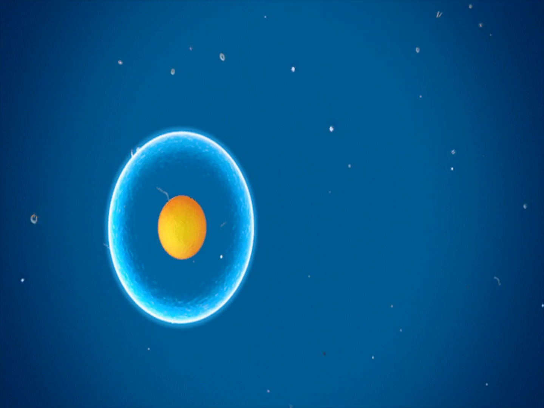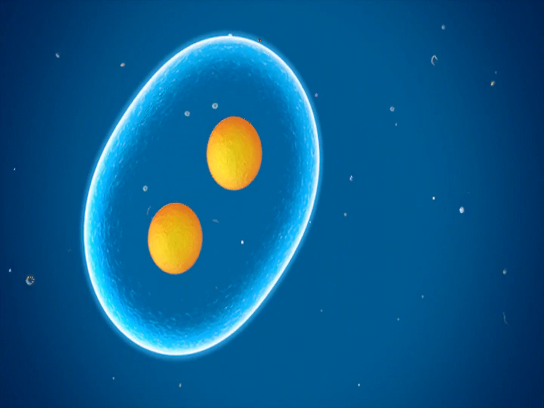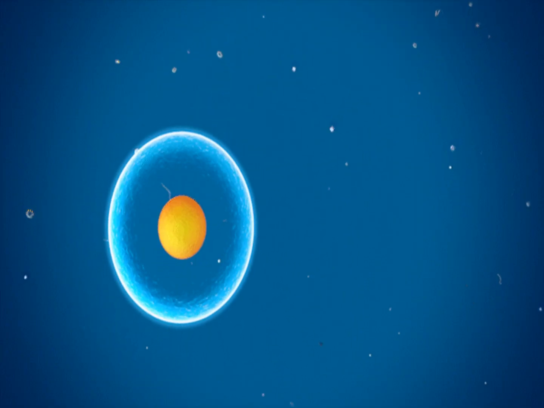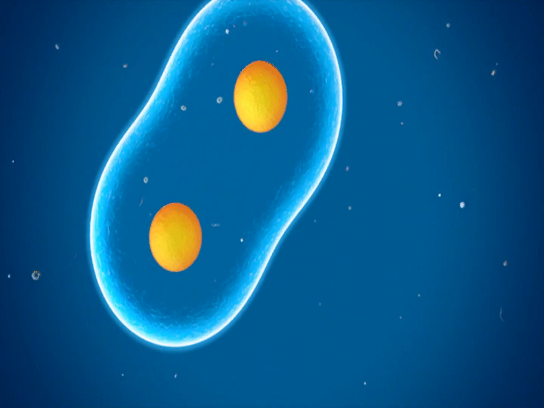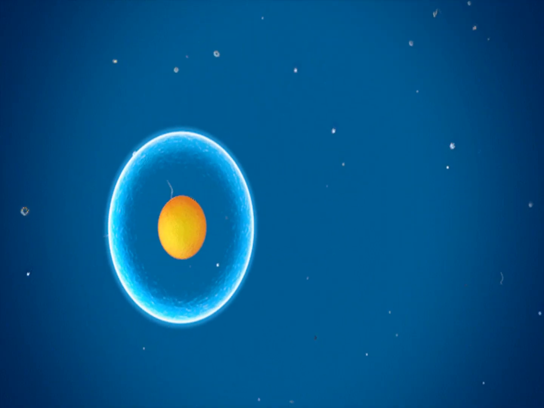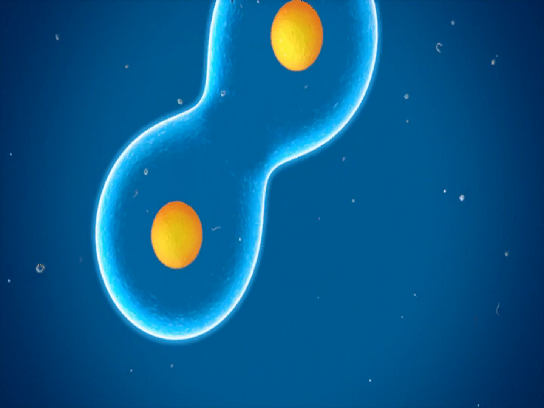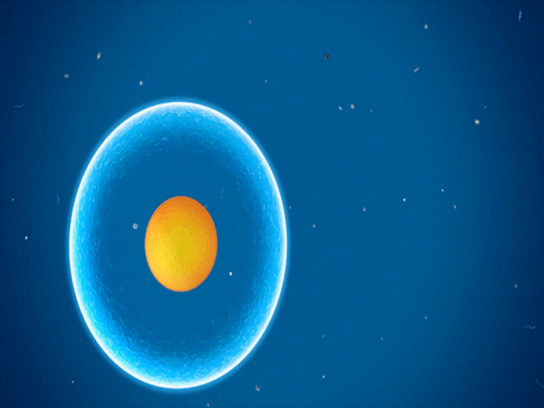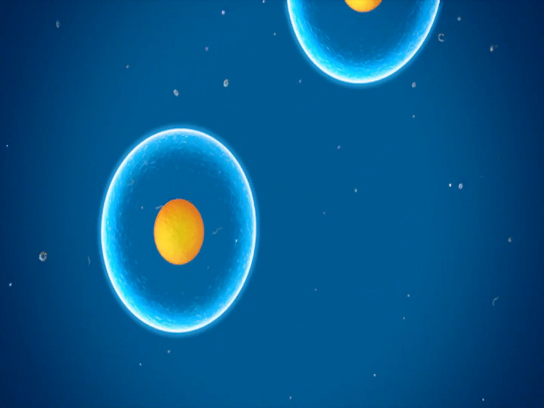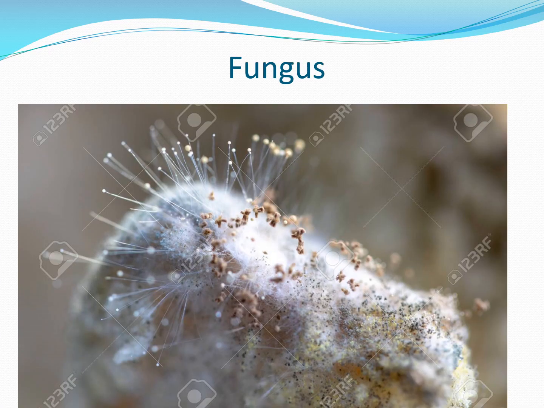Protozoa show cell division, which is a very simple cell division. In this, the nucleus divides first, as you can see, and then the entire cytoplasm moves out. This is simple cell division.